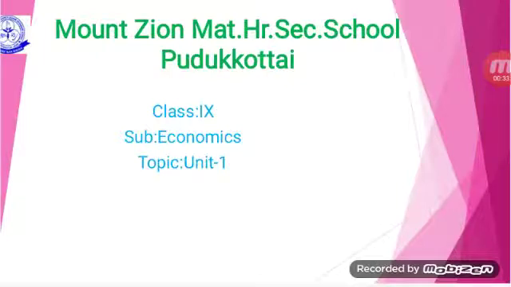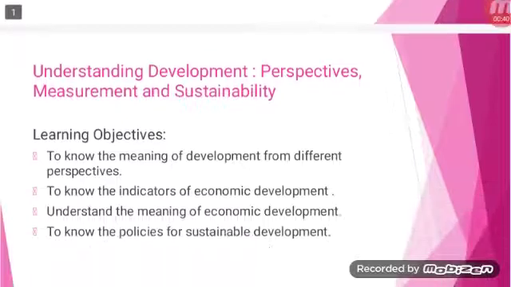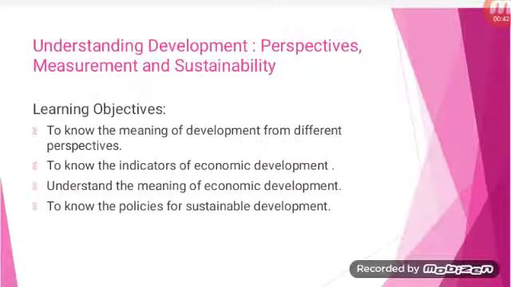First, let us see what are the learning objectives. The main learning objectives are to know the meaning of development from different perspectives. What do you mean by perspectives? It is nothing but different dimensions, we can say. Next, to know the indicators of economic development. Third, understand the meaning of economic development. And fourth objective is to know the policies for sustainable development.